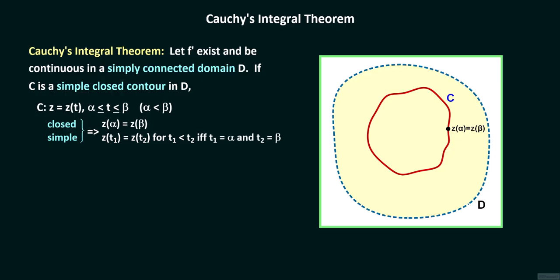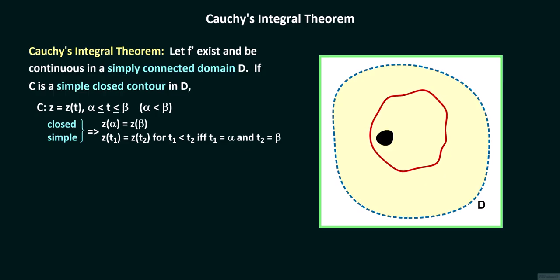In other words, the only pair of distinct t values with the same z value on C is alpha and beta. The domain D is said to be simply connected if any simple closed curve such as C can be shrunk continuously to a point without any portion of the curve leaving D. If the contour C happens to enclose a hole, when C shrinks down to a point, somewhere in the process of shrinking, part of C will intersect the hole so that a portion of C will no longer be lying in D.